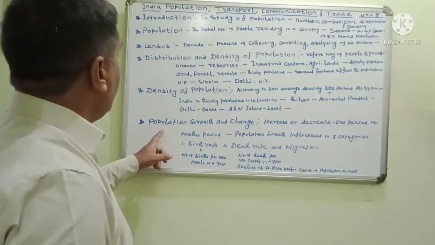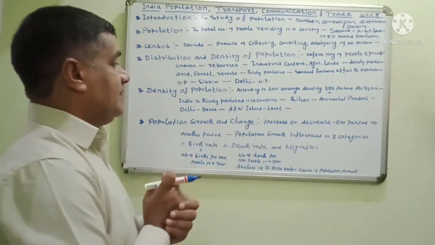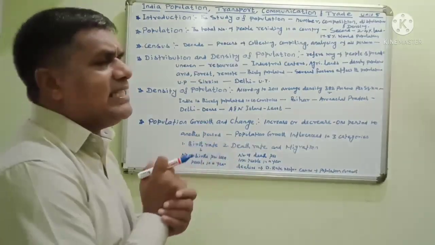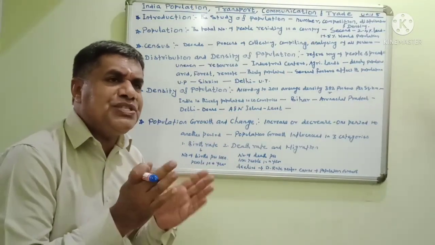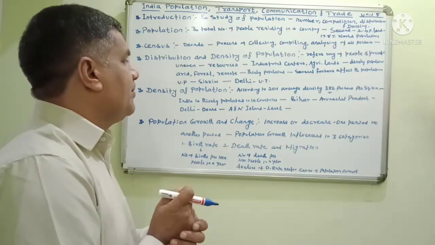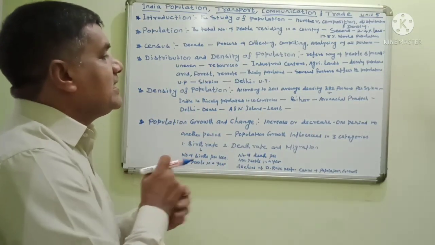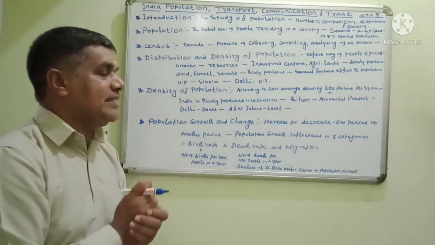Noted. Population growth and change. Population growth and change differ from region to region. Some regions increase in population, some regions decrease.